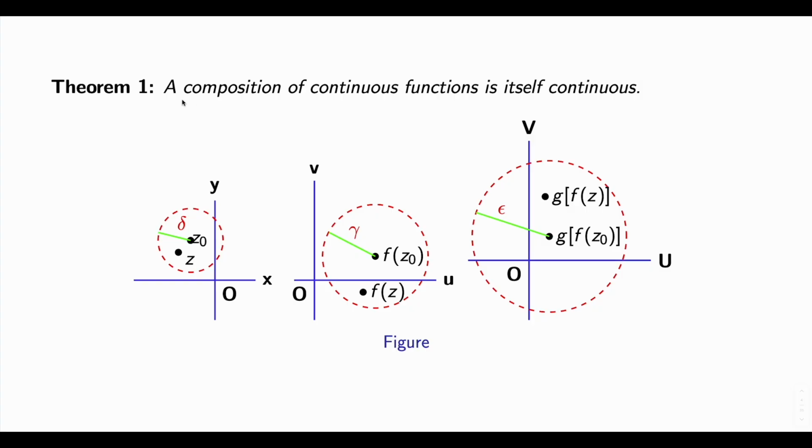Another important result: a composition of continuous functions is itself continuous.